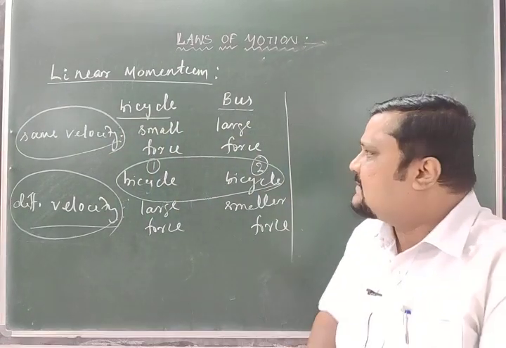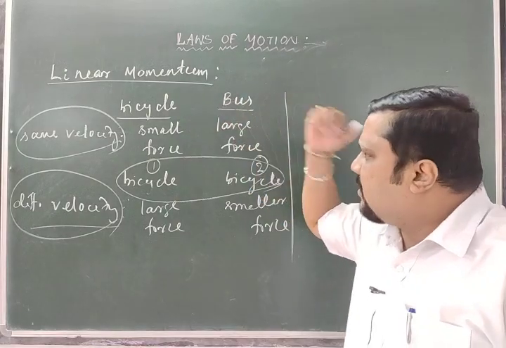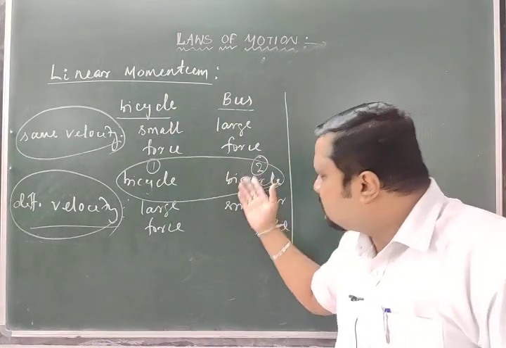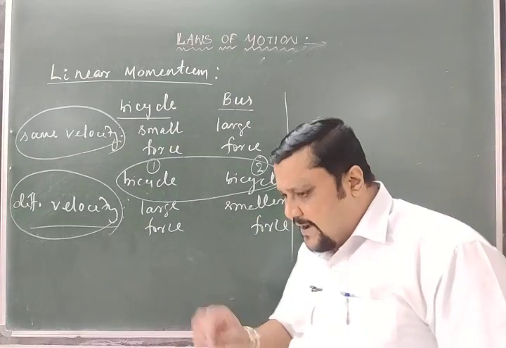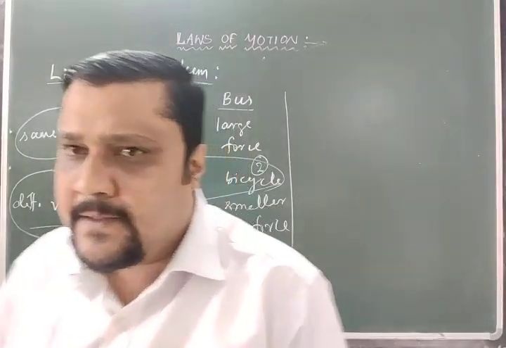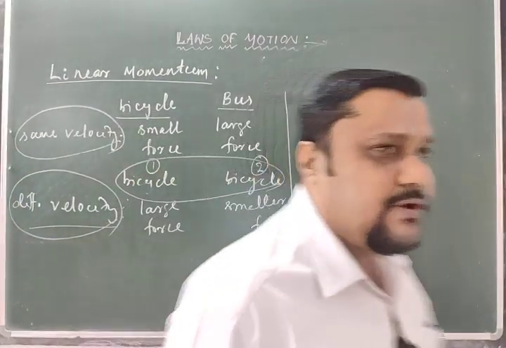So to stop them, or to change the velocity, or to make any change in the motion, we need a different force.